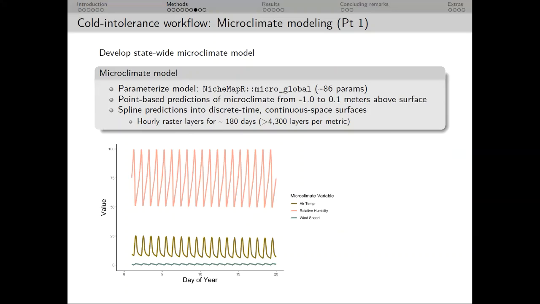Then we splined these time series predictions into a spatially continuous layer of climate in discrete time for 108 days throughout the year. We chose not to use an entire year because just for temperature alone, this generated 4,300 raster layers. So we tried to keep the computational limits reasonable for other users.